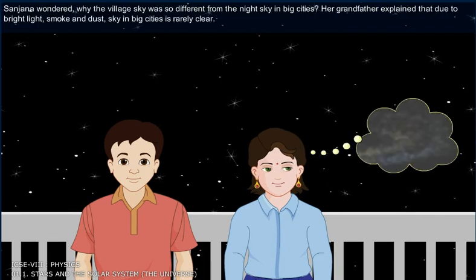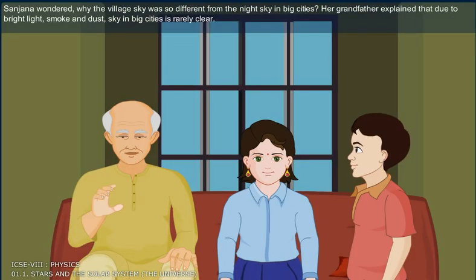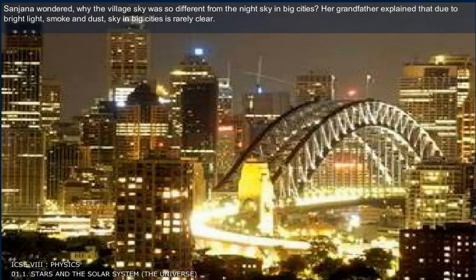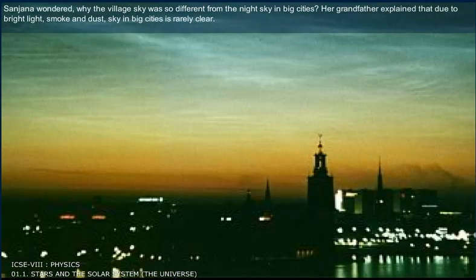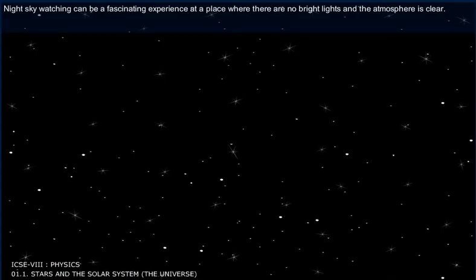Sanjana wondered why the village sky was so different from the night sky in big cities. Her grandfather explained that due to bright light, smoke and dust, sky in big cities is rarely clear. Night sky watching can be a fascinating experience at a place where there are no bright lights and the atmosphere is clear.